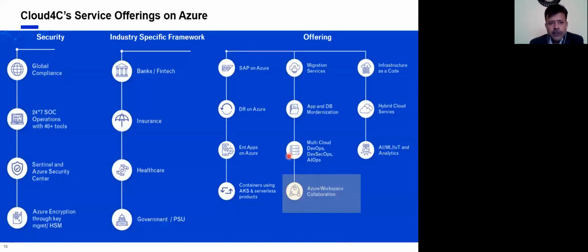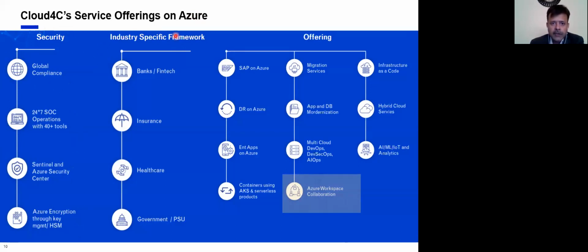Yeah, so this is a snapshot of all the Cloud4C service offerings on Microsoft Azure. We can provide the whole range of security services, from global compliance to the security operations center. Then we can provide the SIEM solution, which is Sentinel, and then encryption and the hardware security module and all, right? So all these security services we can provide.